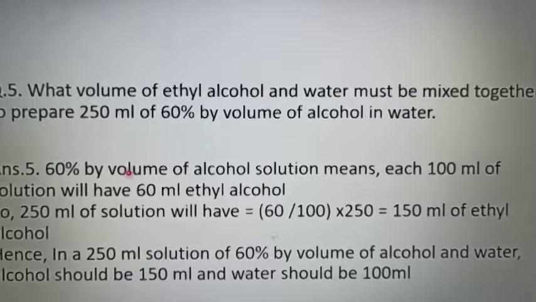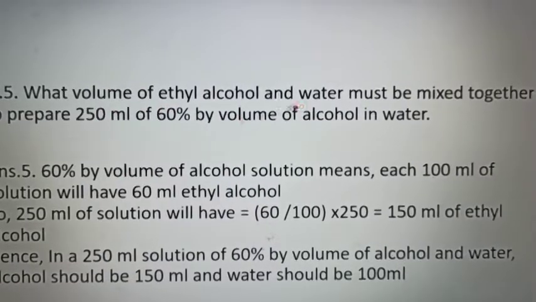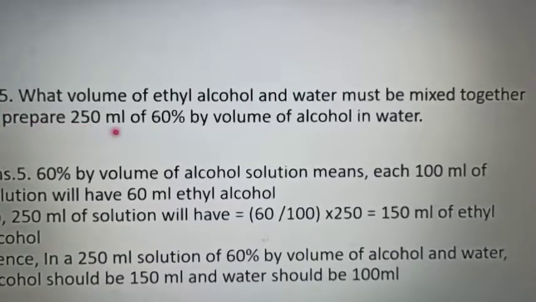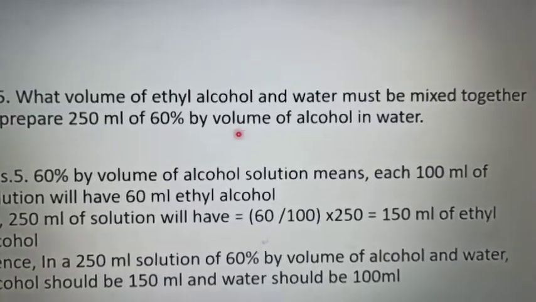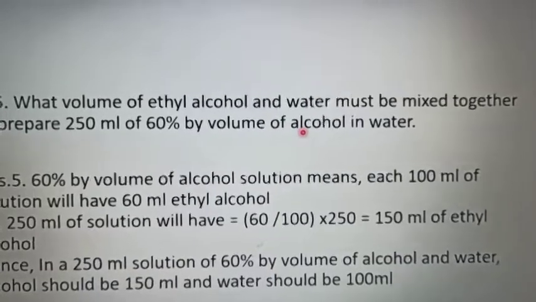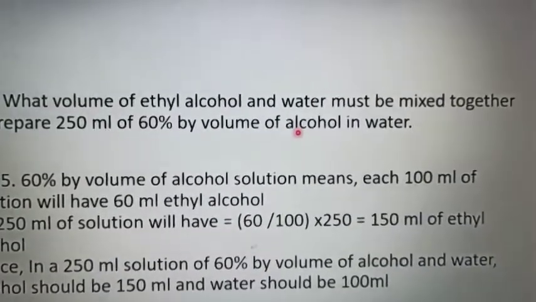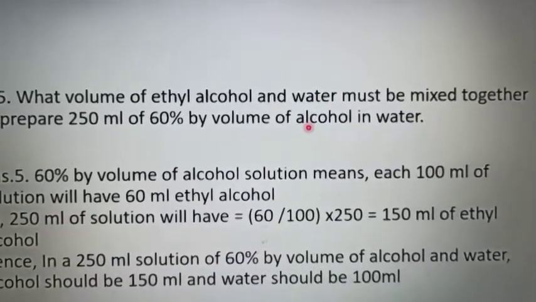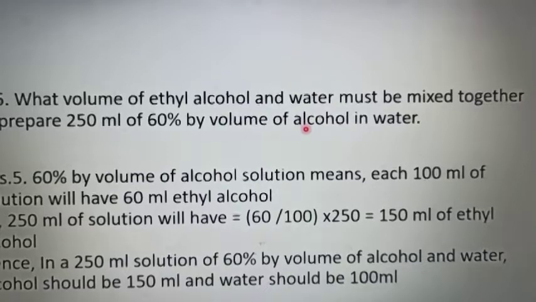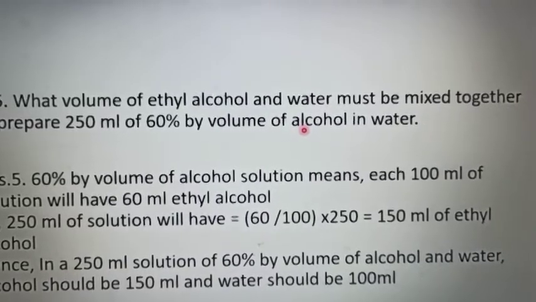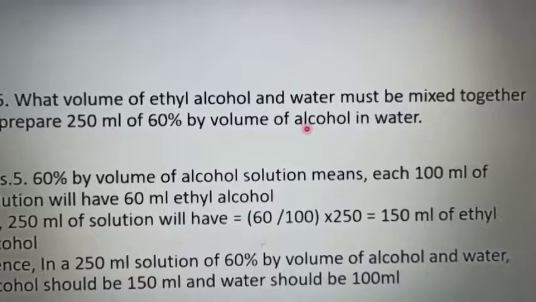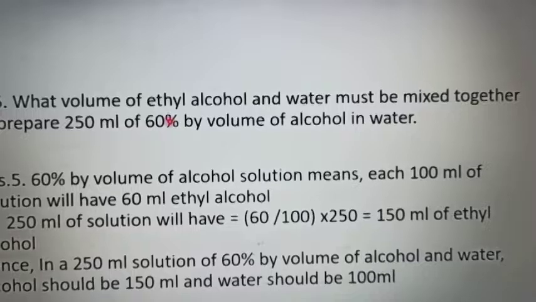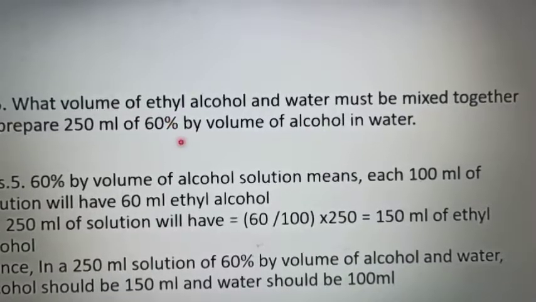Next question is, what volume of ethyl alcohol and water must be mixed together to prepare 250 ml of 60% by volume of alcohol in water? It means in 250 ml of solution of alcohol and water, 60% of the volume is alcohol, right? If we say the percentage, suppose 60%, out of 100, it means 60 ml is alcohol and 40 ml is water.